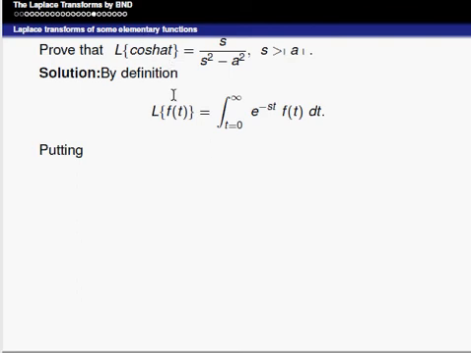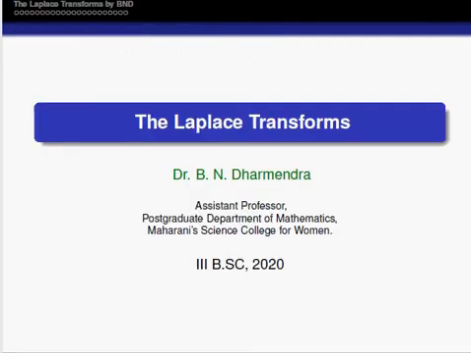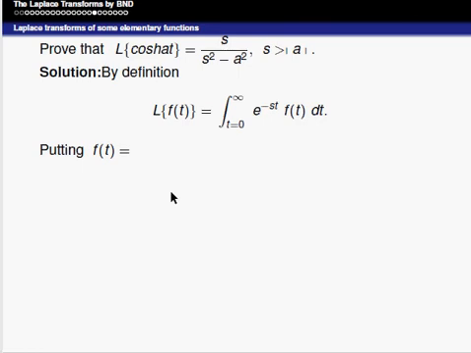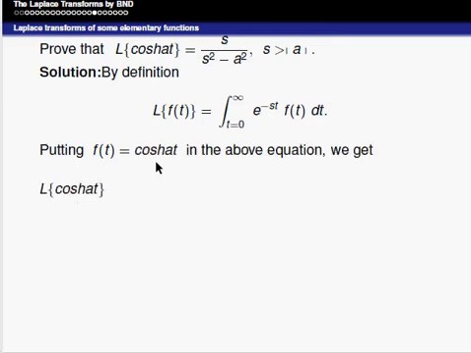We just have to compare the LHS of these two terms, that is, we have to put f of t as cos hyperbolic at. What you have to replace is f of t by cos hyperbolic at. In the above equation we get Laplace of cos hyperbolic at is equal to the integral from 0 to infinity e power minus st cos hyperbolic at into dt.